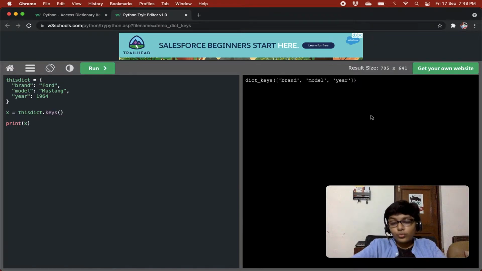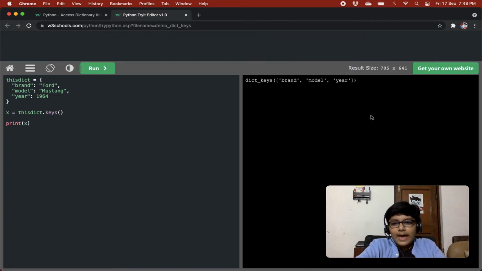And then we get all the keys. Now what we can do with these keys, you can just loop on it, and then you can access every item's value and perform a task on every item of the dictionary, right? You can just loop on this array and then print, for x in the keys, for example we have saved in x.